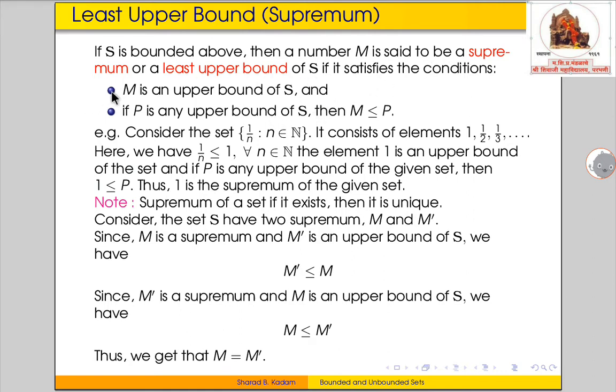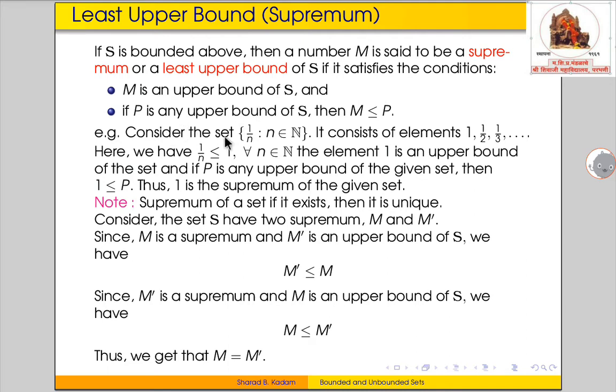First condition is M is an upper bound of the set S, and second, if P is any upper bound of the set S, then M is less than or equal to P. That means the first condition states that M is an upper bound of the set S, and the second condition states that amongst all the upper bounds of the set S, M is the least element.